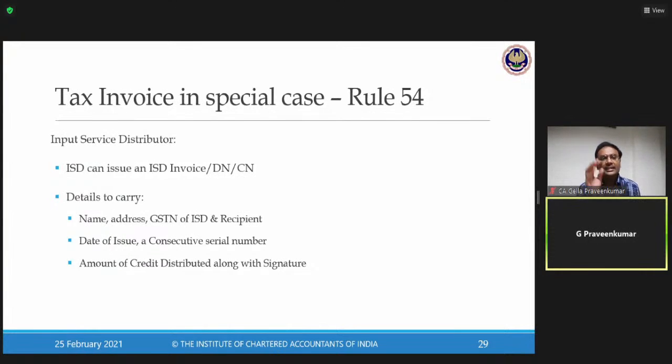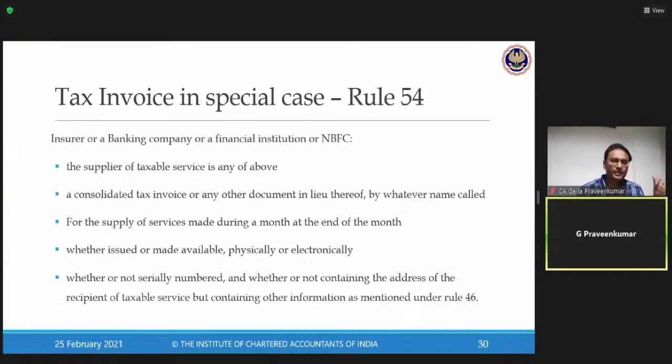So the law says, as per Rule 54, issue an input service distributor invoice, ISD debit note, ISD credit note. Whatever details are there on a debit note, credit note, or tax invoice, more or less the same things have to be issued in terms of Rule 54.